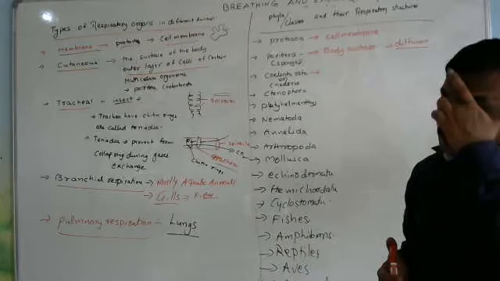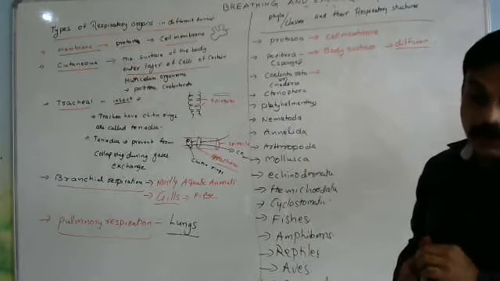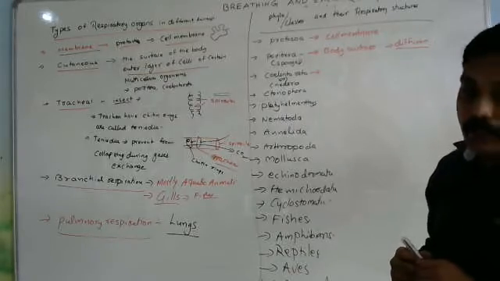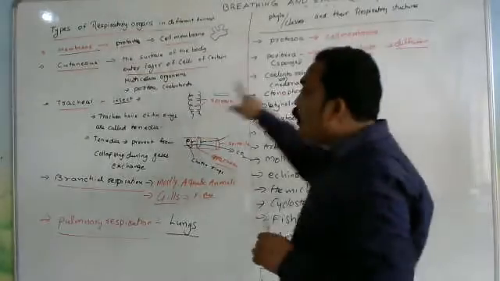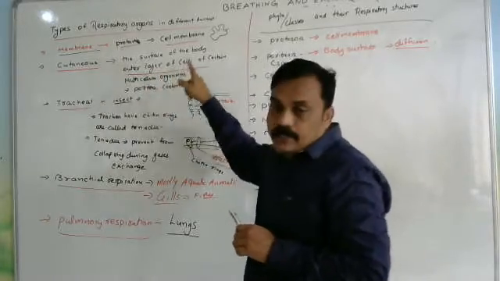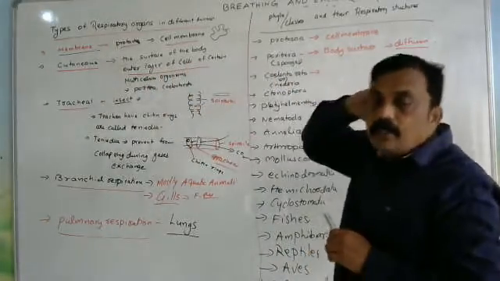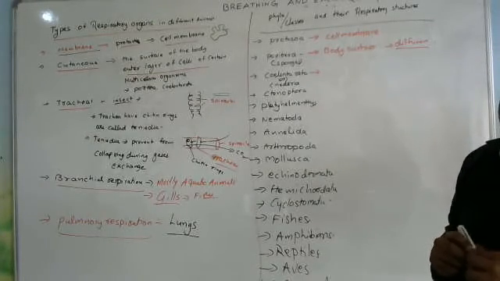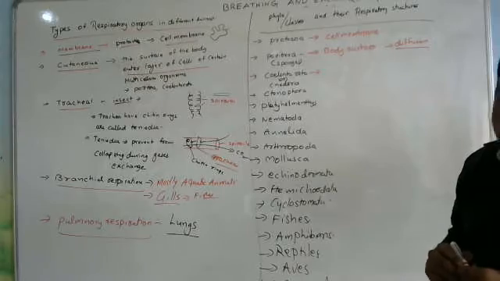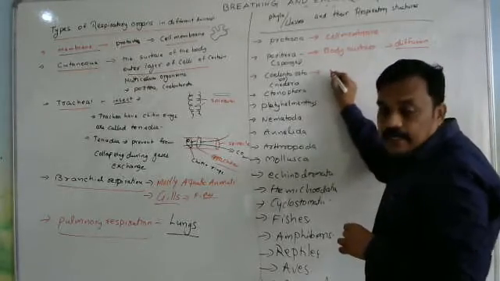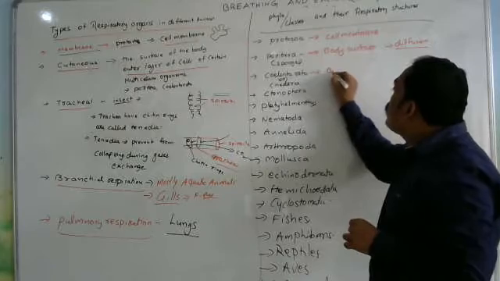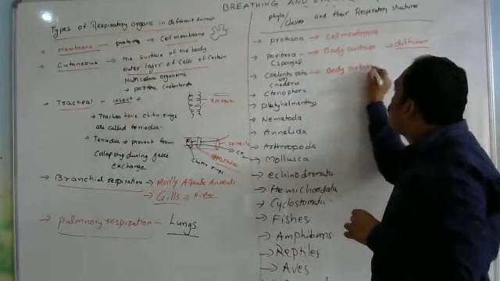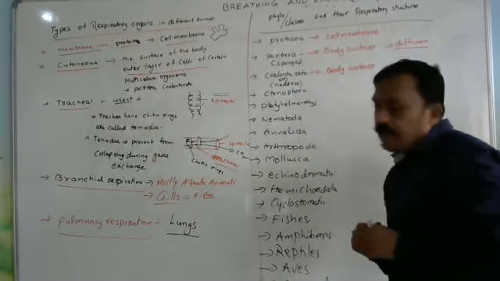Mostly through the body surface, the process of diffusion, respiration occurs. In Porifera, if you observe, it is also the body surface only. I already told you the meaning of body surface: the outer layer of cells. Whatever cells are there in the outer layer, that we can call body surface. So in Porifera the respiratory structure is the body surface. And what about Coelenterata? In Coelenterata also, the respiratory structure is the body surface only.